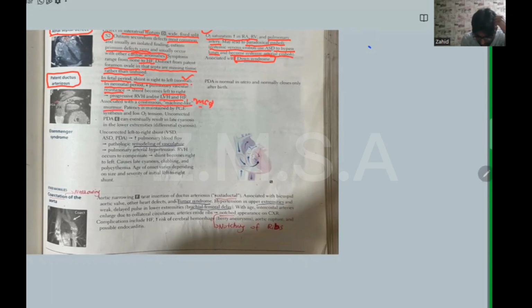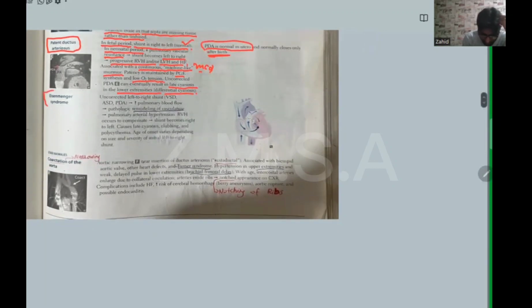Patency is maintained by prostaglandin E synthesis and low oxygen tension. Uncorrected PDA can eventually result in late cyanosis in the lower extremities, differential cyanosis. PDA is normal in utero in pregnancy, okay, and normally closes only after birth. Next, Eisenmenger syndrome is the outcome of VSD, ASD, and PDA.